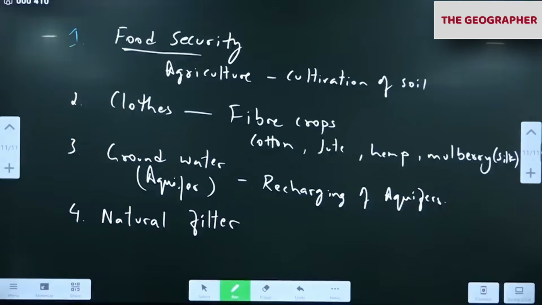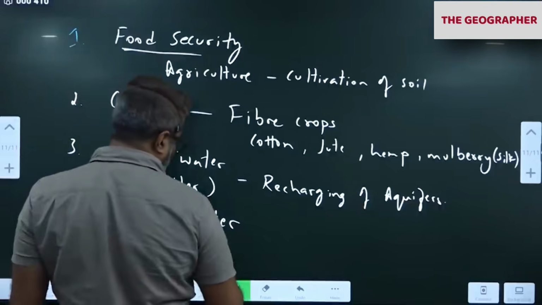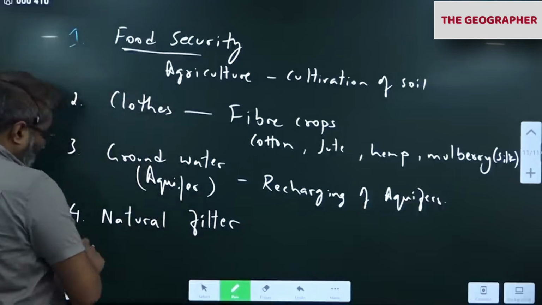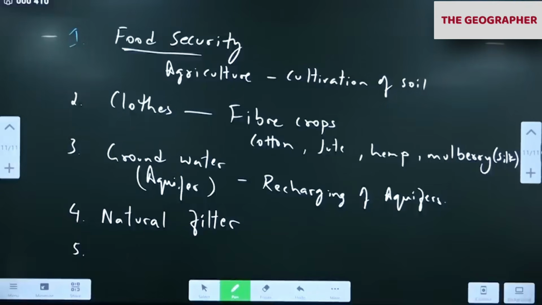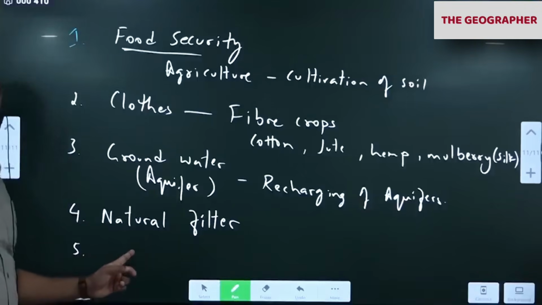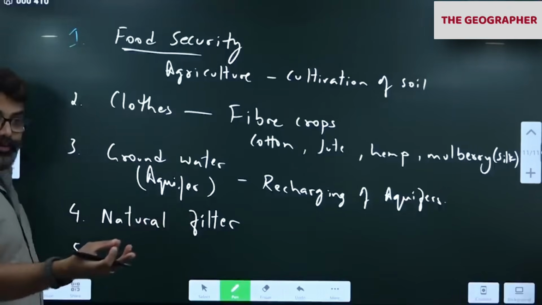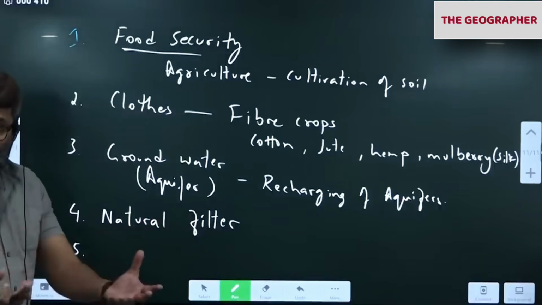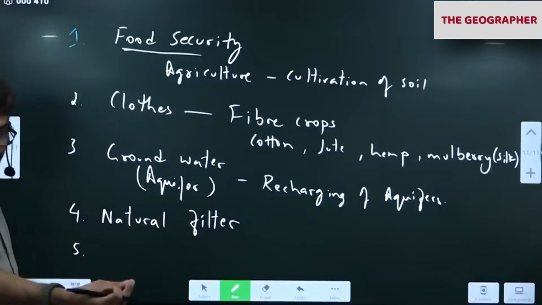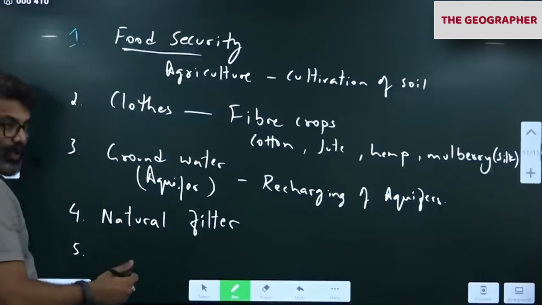Natural filter of the earth. Soil filters water. Notice all vegetation today, flora, and also agriculture. All the plants on earth are growing where? On soil. So soil provides support for the roots, provides nutrients for the plant, and provides water also for the plants.